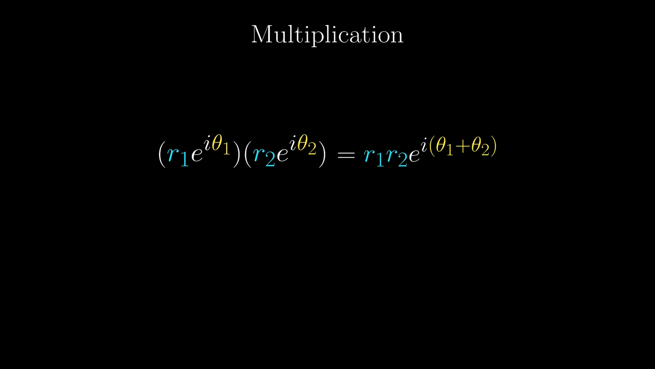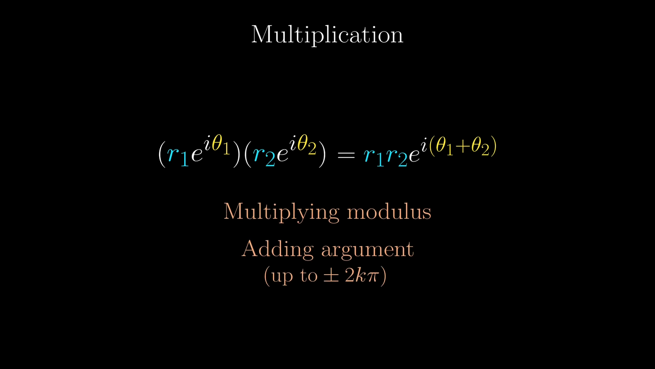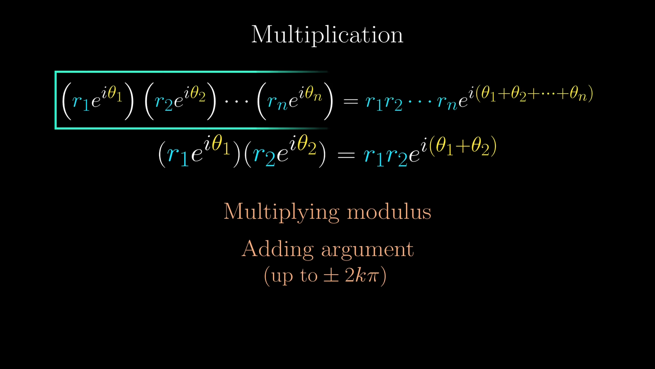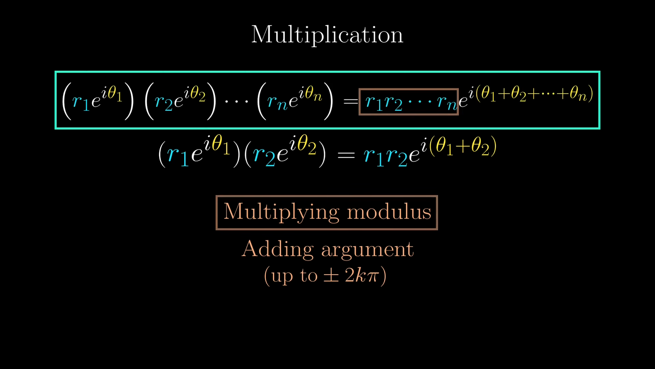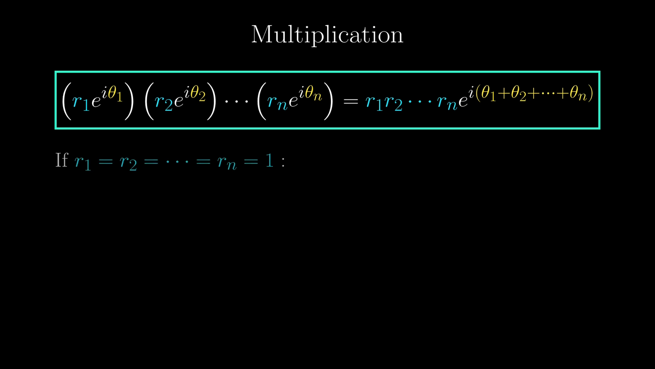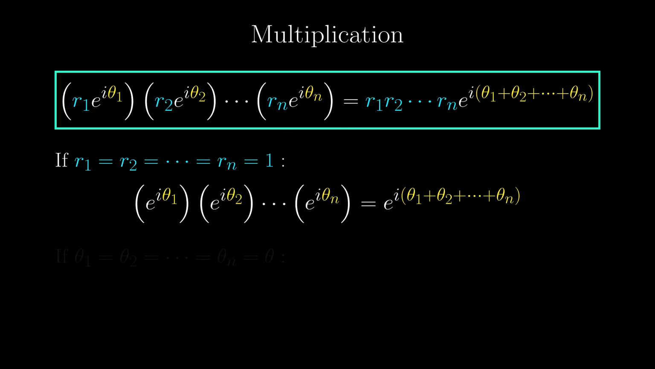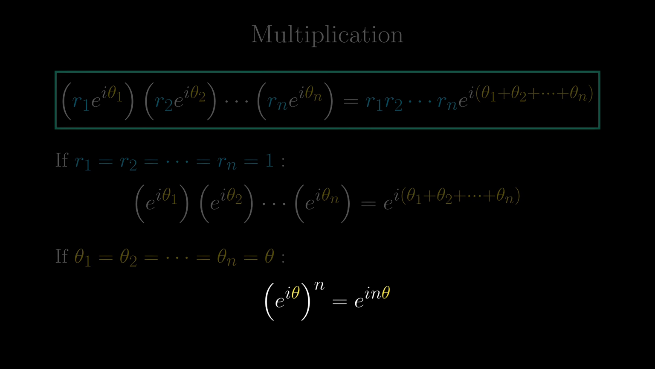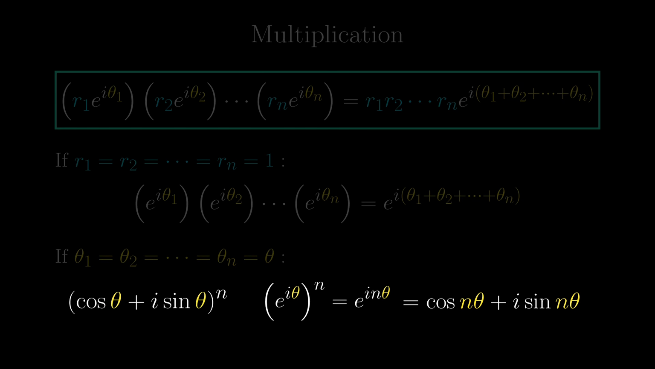Previously, we mentioned that if we multiply complex numbers, we simply have to multiply the moduli and add up the arguments. So if we multiply n of them, we have a similar procedure, still multiplying the moduli and adding up the arguments. And so, in particular, if all the moduli are 1, then we only get the adding arguments bit. And if we further assume that all the arguments are the same, being theta, then we get this. Multiplying e to the i theta by itself n times is e to the i n theta. Using Euler's formula, we can rewrite the exponentials in the Cartesian form, and this is de Moivre's theorem.